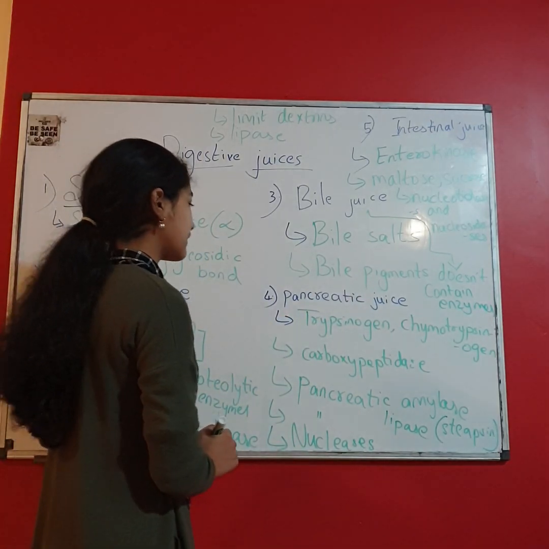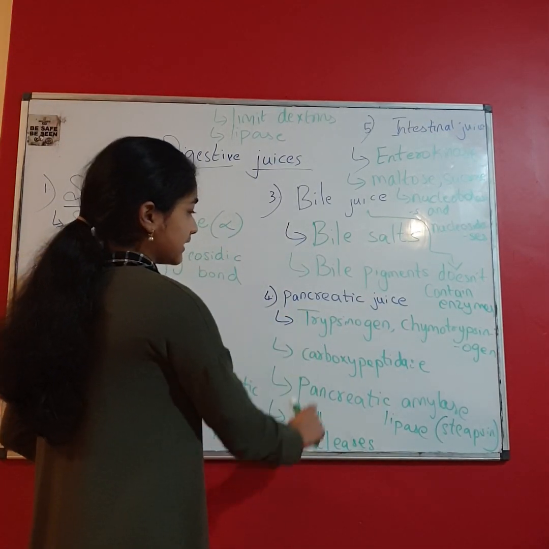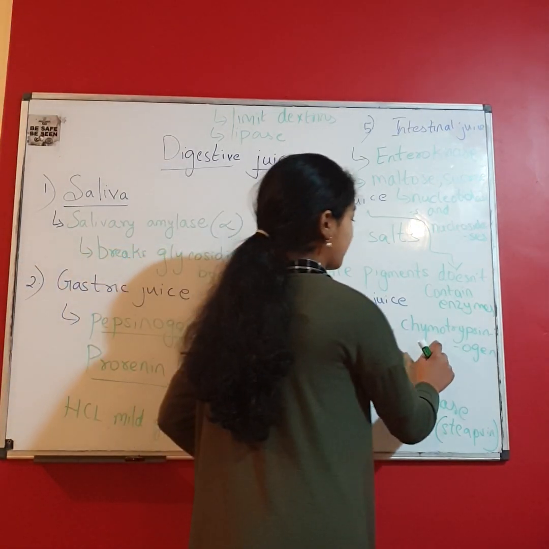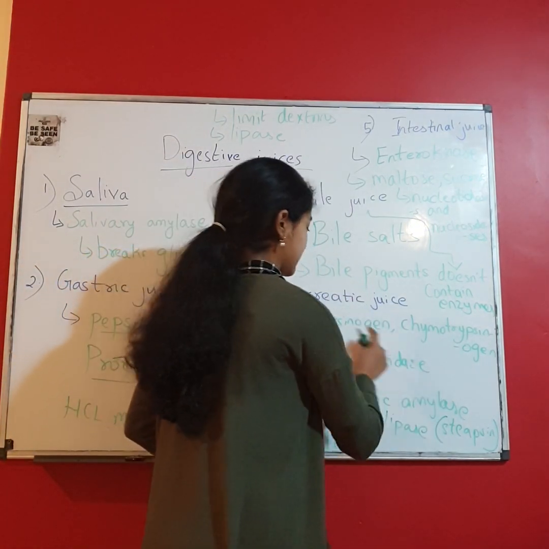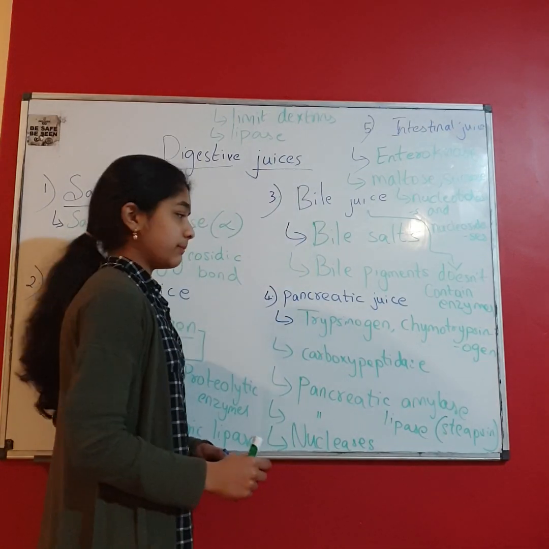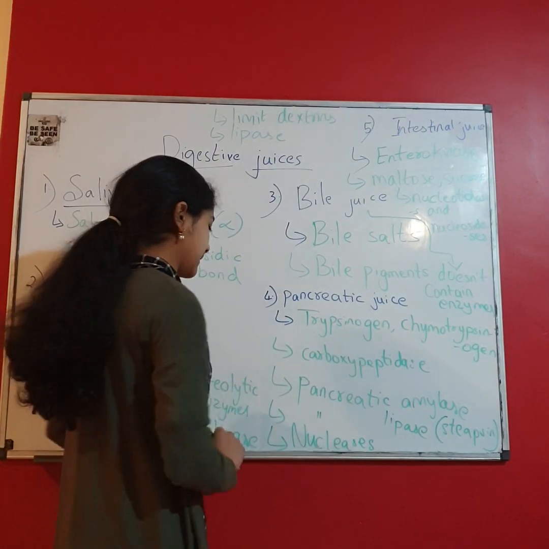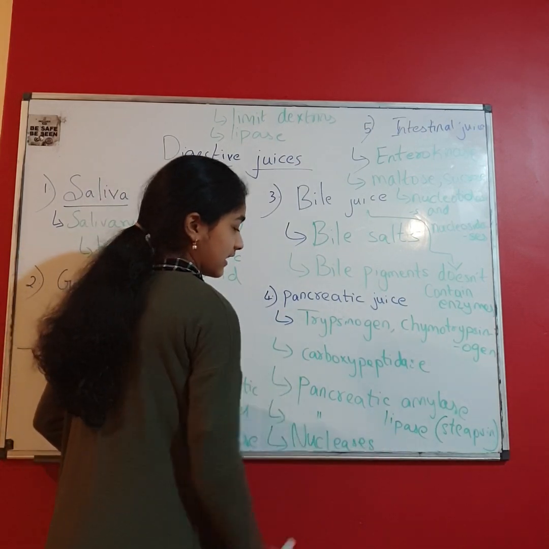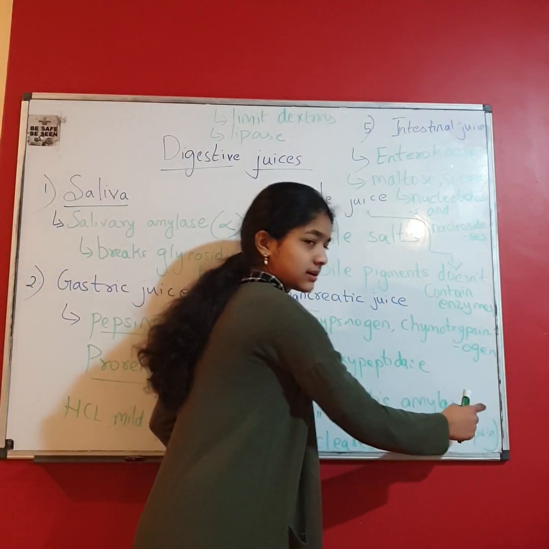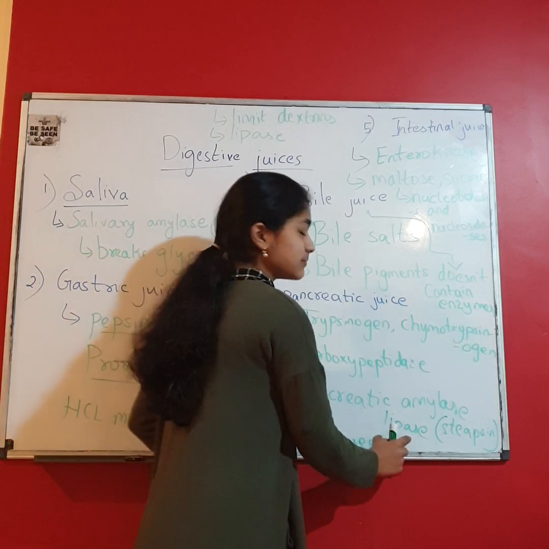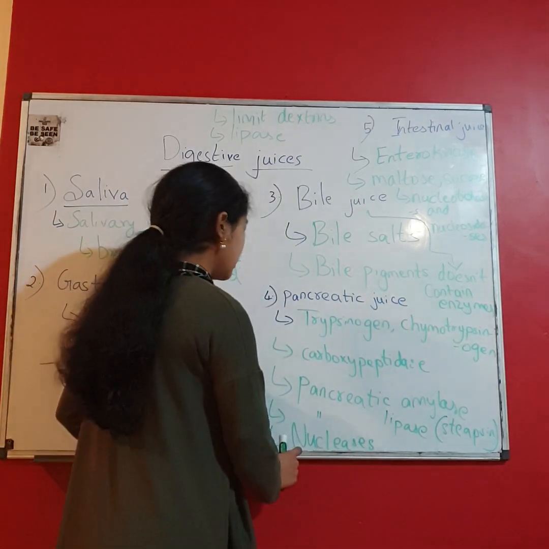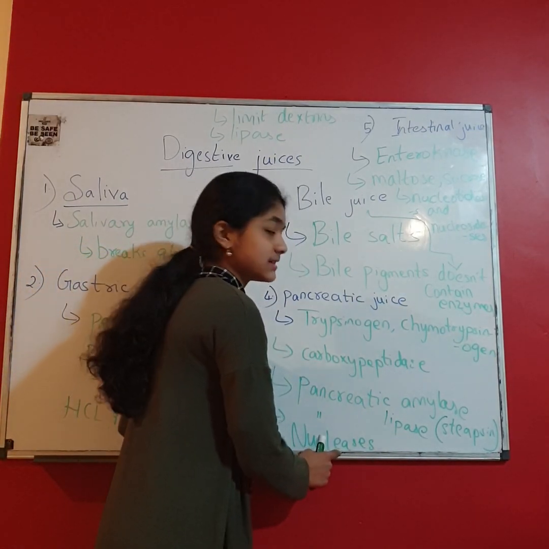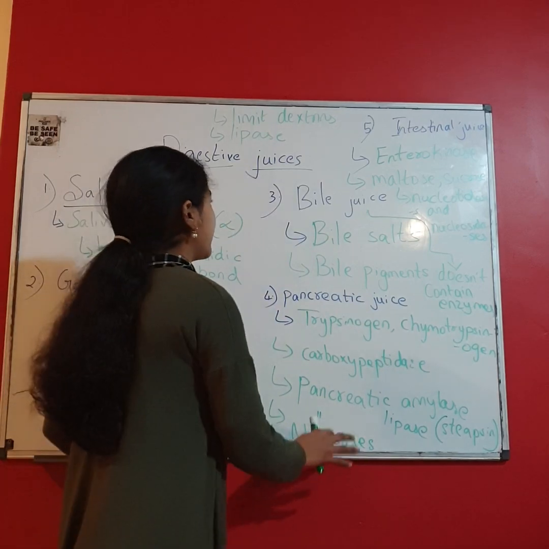The next one is pancreatic juice. It also contains many things: trypsinogen, chymotrypsinogen, carboxypeptidase, and these three are exopeptidases. That means they are proteolytic enzymes. Pancreatic amylase. It also contains pancreatic lipase. Amylase means it digests the carbohydrates and starch. Lipase means it digests the fats. Nucleases digest the nucleic acids.